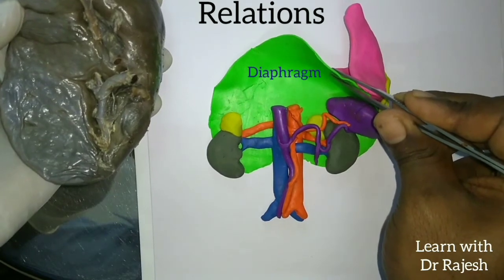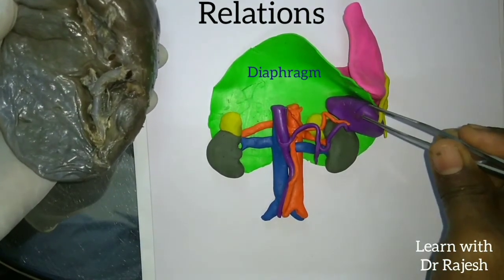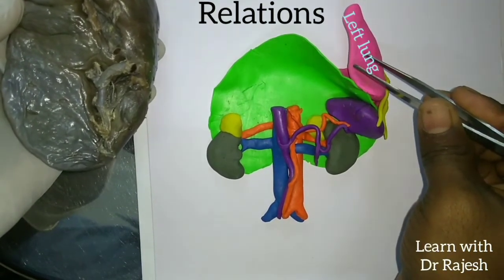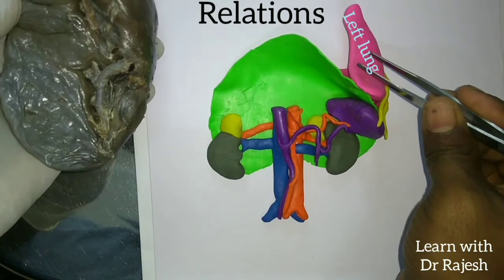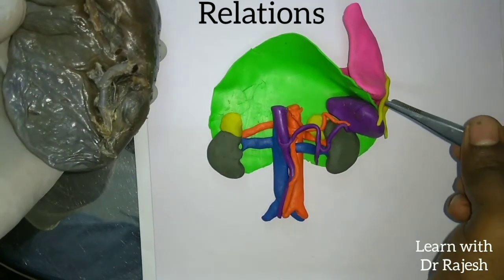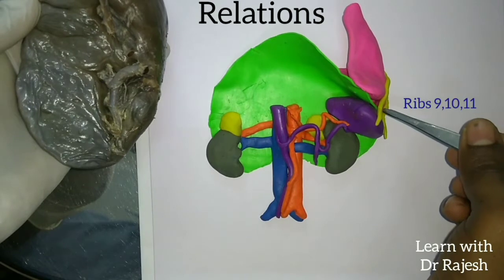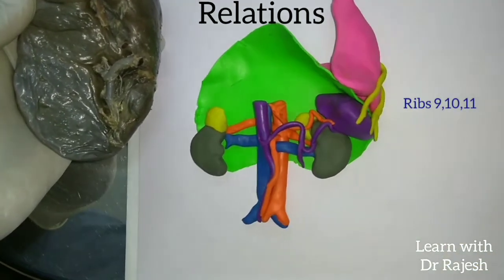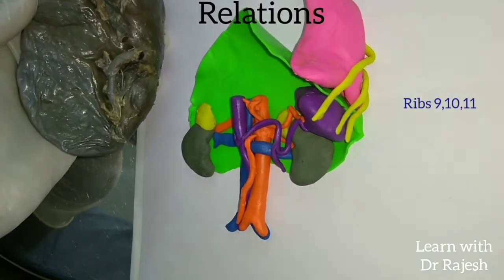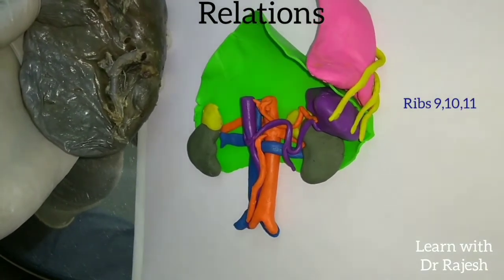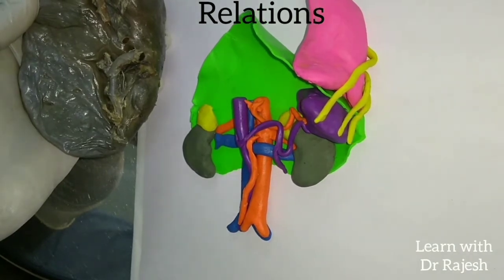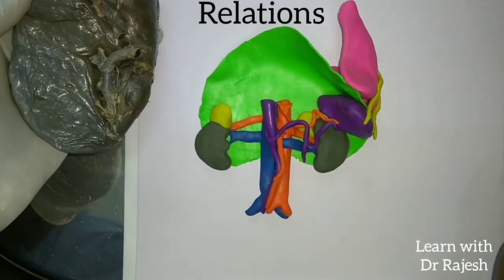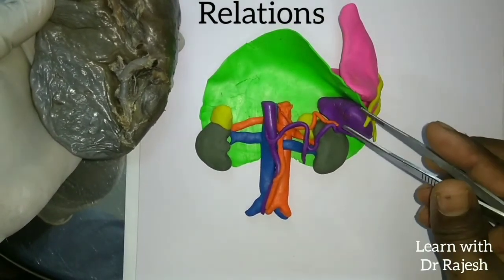You can see this is actually the diaphragm, which is separating the spleen from the lung and the covering of the lung, that is the pleura. And you can see these yellow structures are the ribs, the 9th, 10th and 11th rib. The spleen is located along the axis of the 10th rib. So this is the position, this is how it is situated in the abdomen.